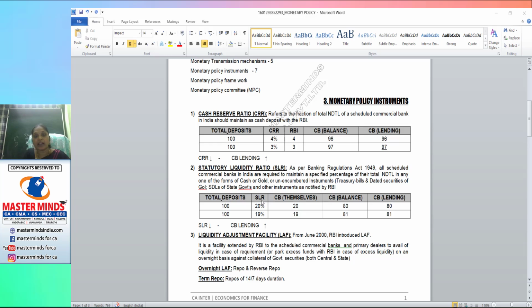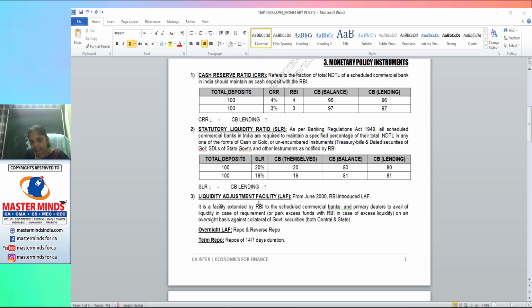The next one is liquidity adjustment facility. All the scheduled commercial banks of India have been permitted by the Reserve Bank of India to avail the facility of liquidity adjustment facility in the year 2000. First, what is meant by liquidity adjustment facility?